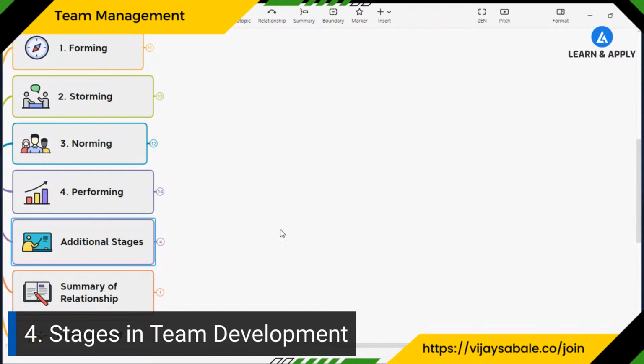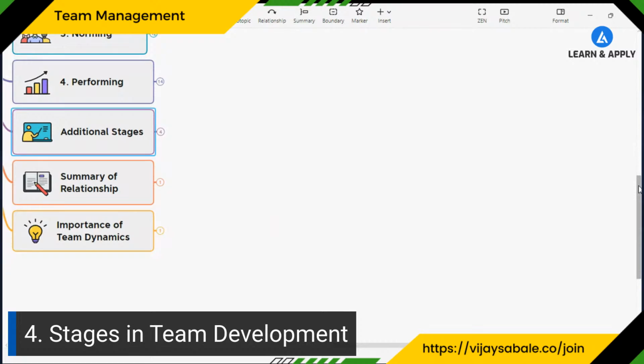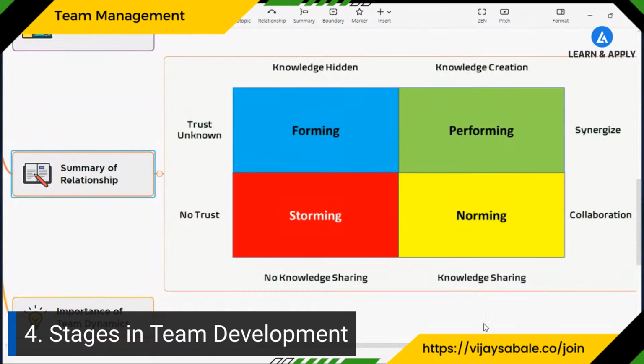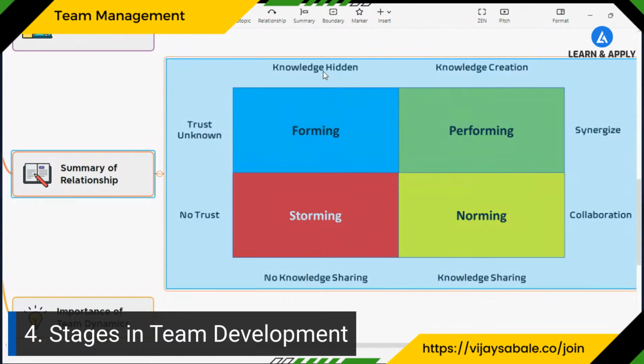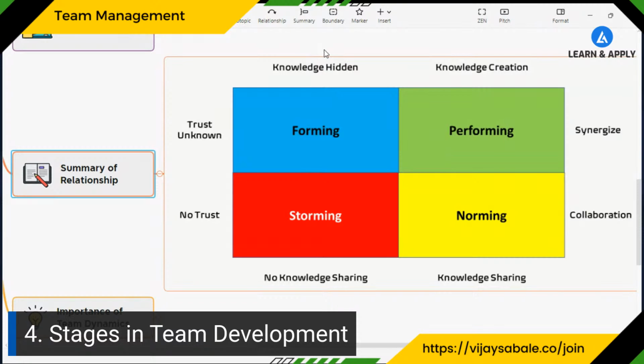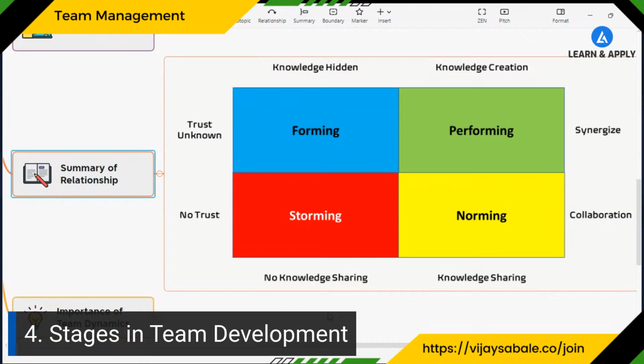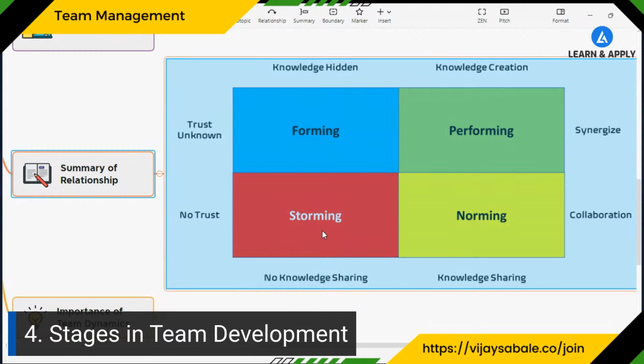Now, the interesting part here is what is the relationship between all these stages? So let's understand the summary of relationships. If you compare the 2 important things here, trust and knowledge, we can understand the difference between all these stages. When the team members are not expressing their knowledge, and they also don't have trust in each other, that is a phase we can call the first stage. It is the forming stage. Now, when there is no knowledge sharing and no trust, that is the storming stage. It is the most dangerous phase, and we should come out of this stage as early as possible.